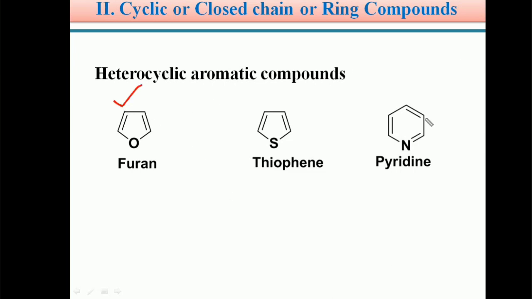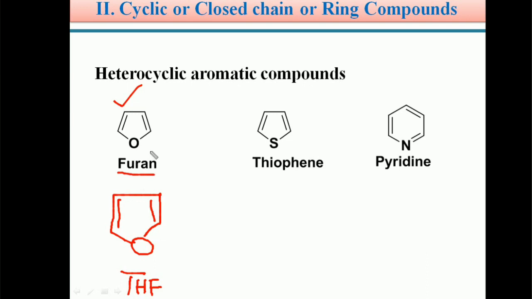Students, we already saw tetrahydrofuran in the aliphatic cyclic compounds case. This is called THF or tetrahydrofuran. If this tetrahydrofuran ring has two double bonds in a conjugated manner, it is called furan.